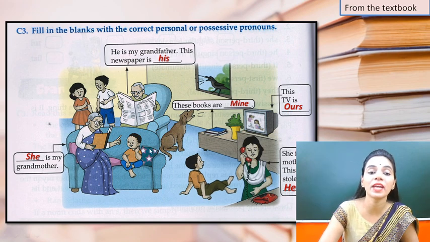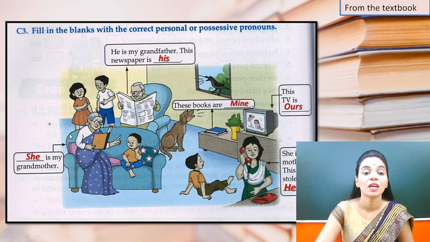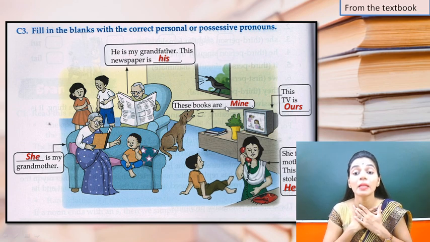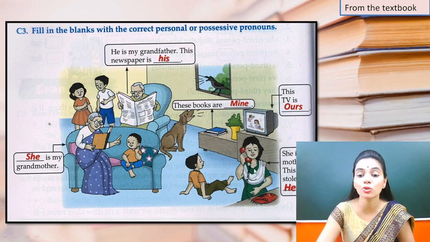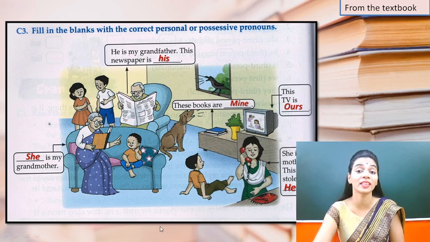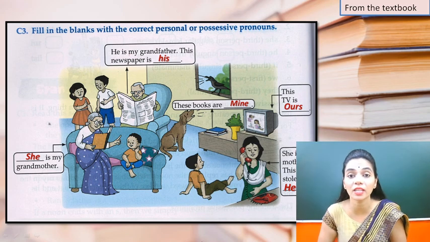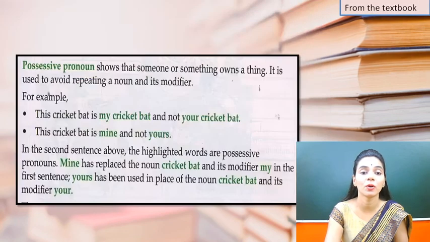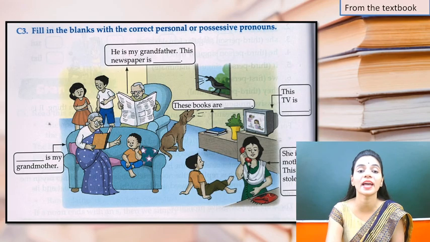So when we are talking about the third person, any man or boy, then his; she is used for women. And if everything is mine, then these books are mine, this TV is ours, and she is my mother. And this stole is mother's, she is a woman, so what is used for a woman? Use the possessive pronoun hers. So I think you got the possessive personal pronouns. So what you have to do, you have to write down the table which I have provided you, right here. Okay, this one. So you will write this table and you are going to practice all this exercise yourself.